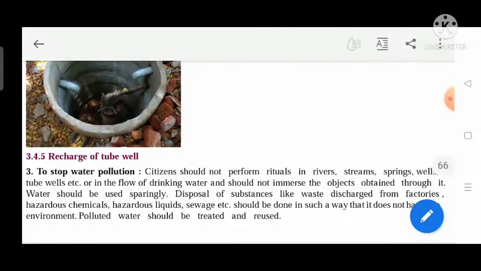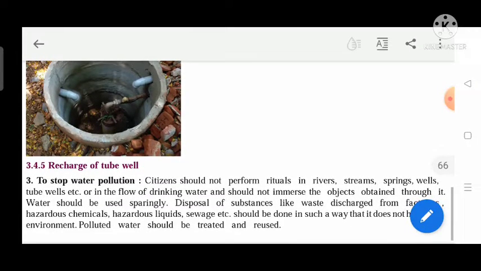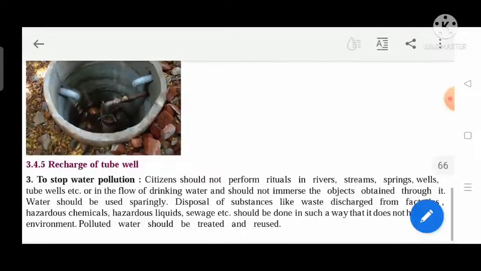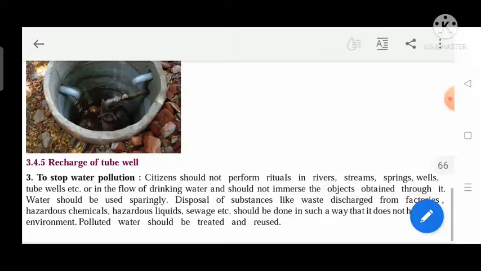To stop water pollution, how to stop? Citizens should not perform rituals in rivers, streams, springs or wells. Rituals such as immersion of idols should not be performed in the water bodies, and thereby we can save the water. The pollution should be curbed, it should be avoided. Tube wells etc. are in the flow of drinking water and objects should not be immersed in them.